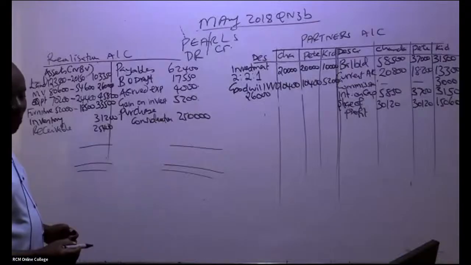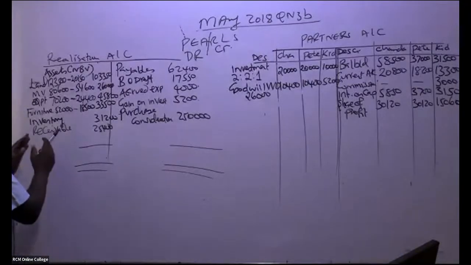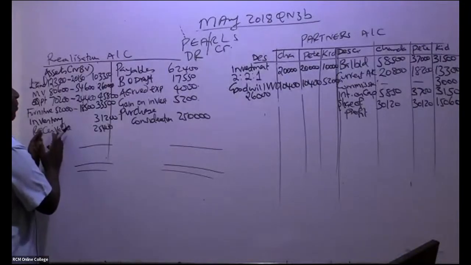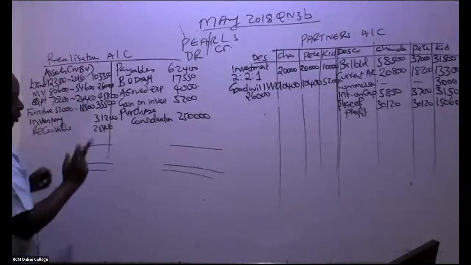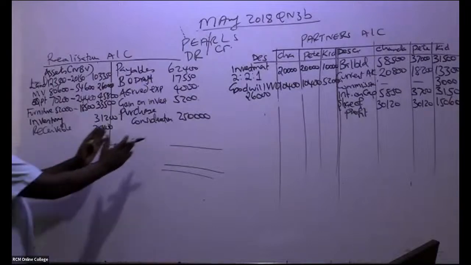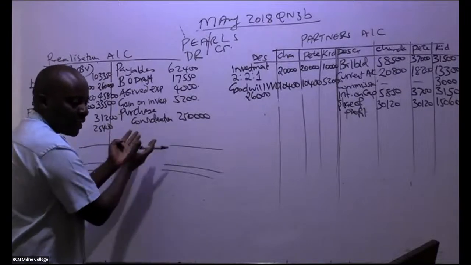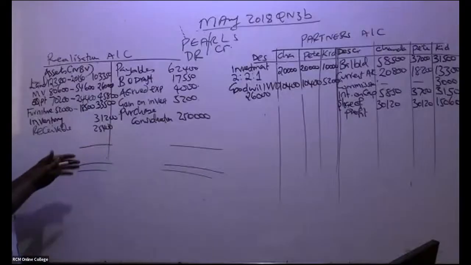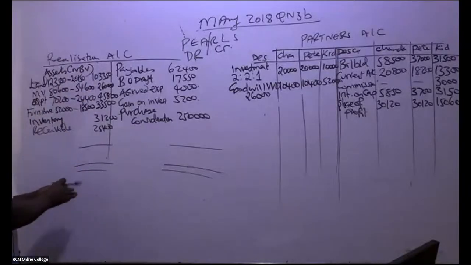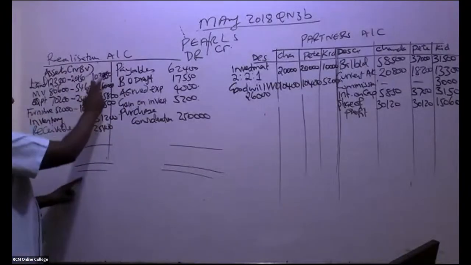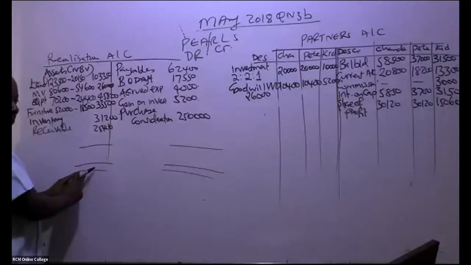Go ahead and balance this account. If, for example, the balancing figure is here, so debit here, you take it to your P&L. If it's here, it will be a loss. So which side is bigger? Somebody add this side and give me a number to write here.